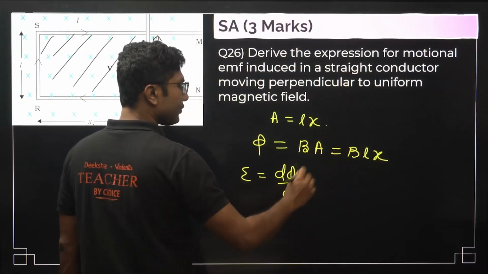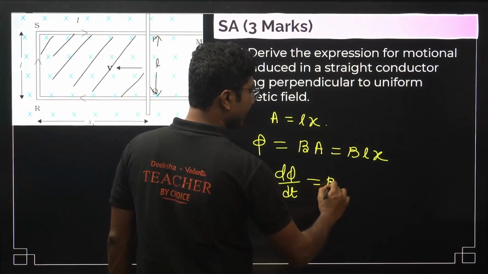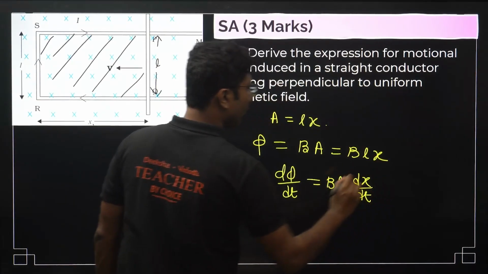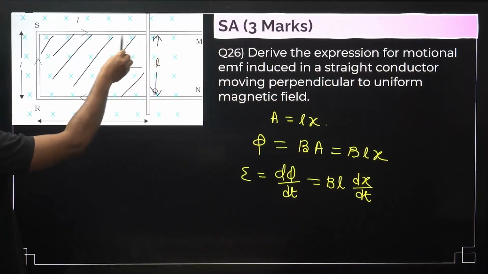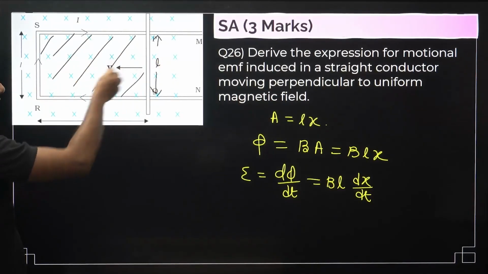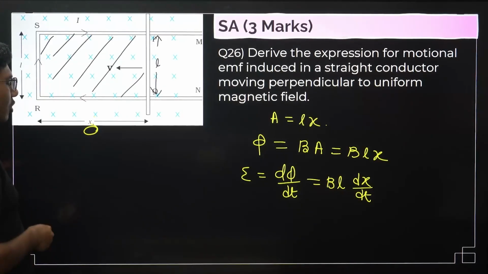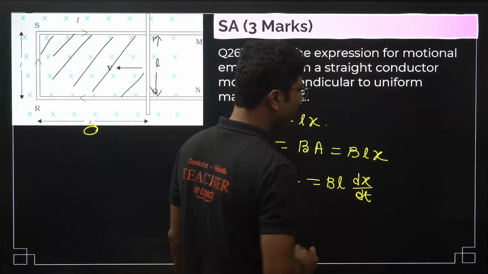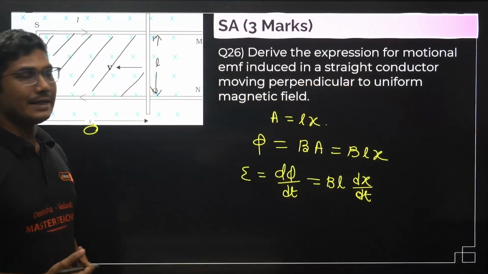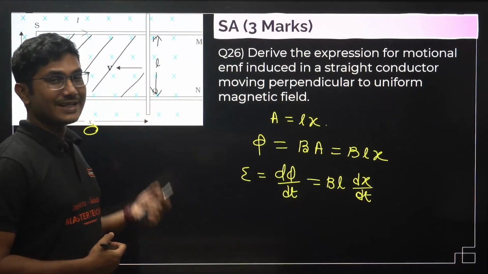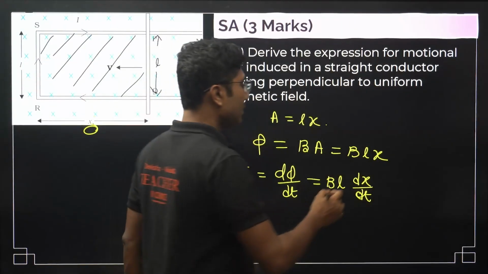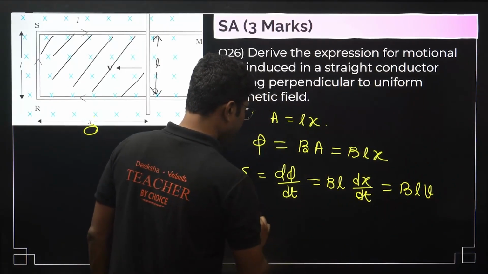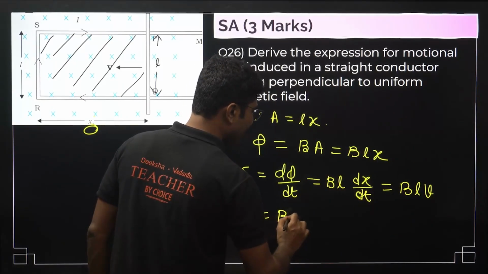So just differentiate it. B is constant, L is constant, only x is changing, so dx by dt. If this rail moves over here, the value of x will be changing, right? So x is the only factor that is changing. Now dx by dt is nothing but the distance changing with time, that gives the velocity. So from here the induced EMF can be written as BVL.